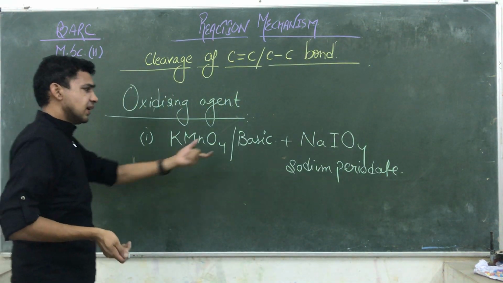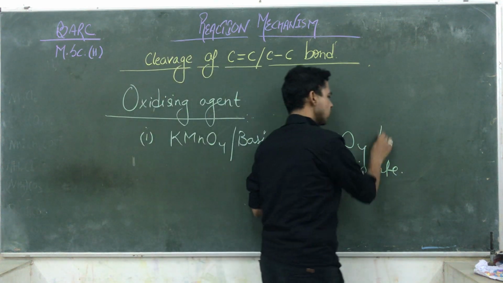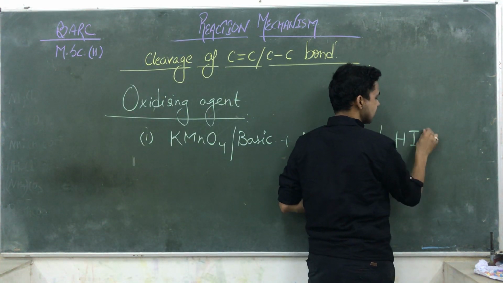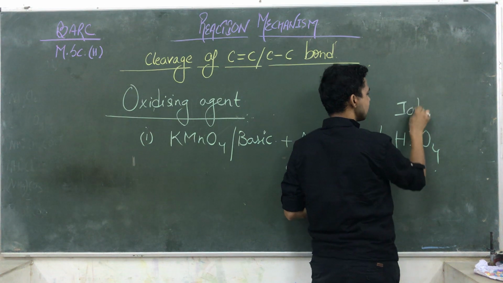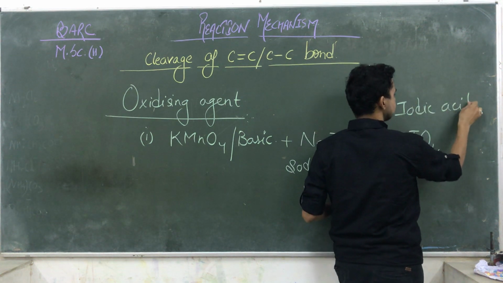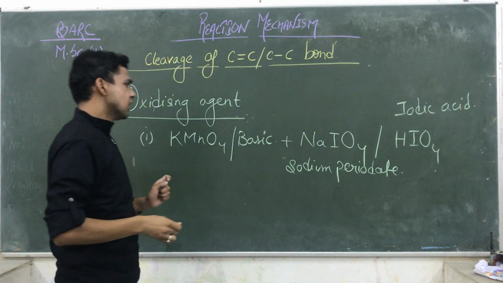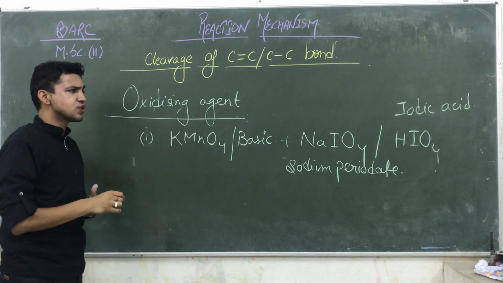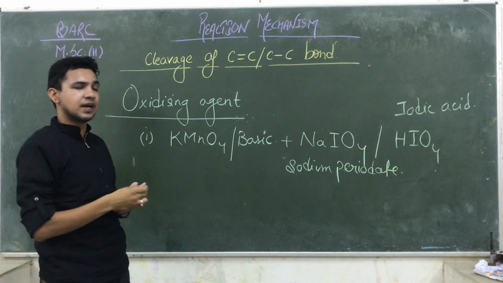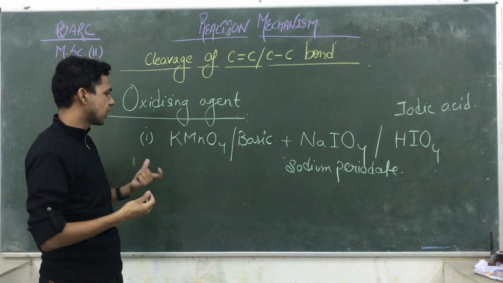In place of NaIO4, we are also able to use HIO4, the periodic acid. Such solutions are used to decompose the double and single bond that exist between two carbon atoms.